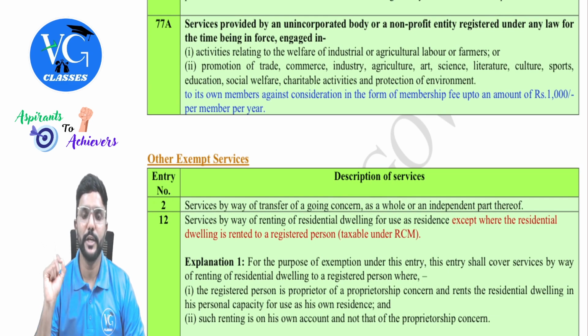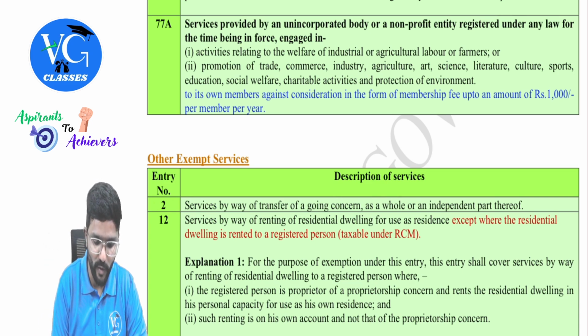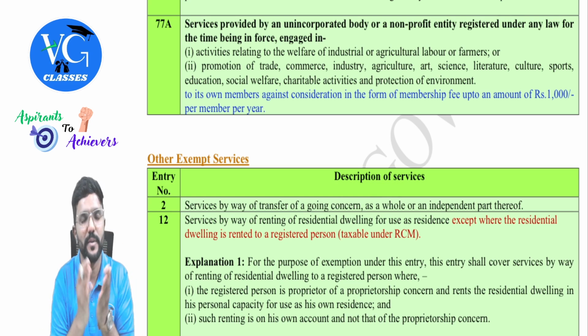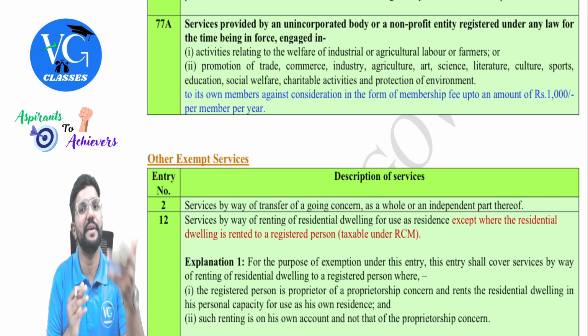Then 77A. Services provided by an unincorporated body or a non-profit entity registered under any law for the time being in force, engaged in activities relating to welfare of industrial or agricultural labor or farmers. Guys, there are various unions formed by the agriculturists or farmers or industry people for the respective industries.